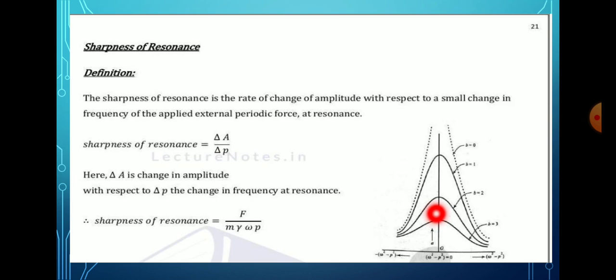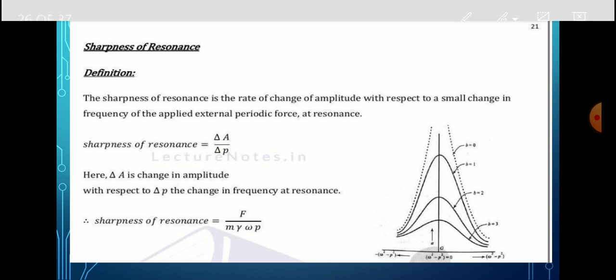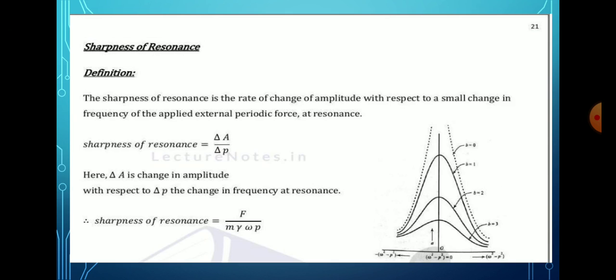One can notice that the curves are rather flat for larger values of b, and hence the resonance is flat. On the other hand, the curve for a smaller value of b exhibits the peak. Here it exhibits the peak and it refers to sharp resonance.